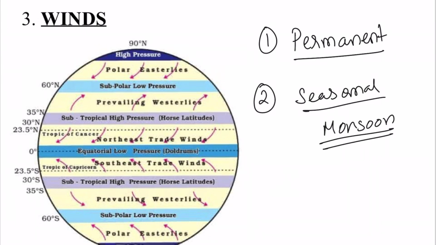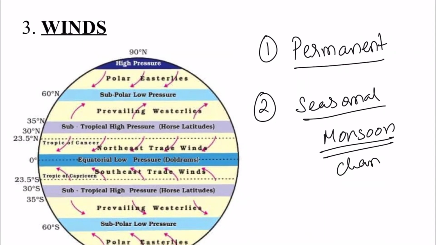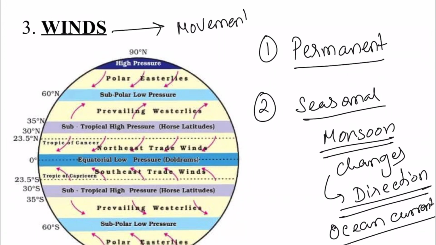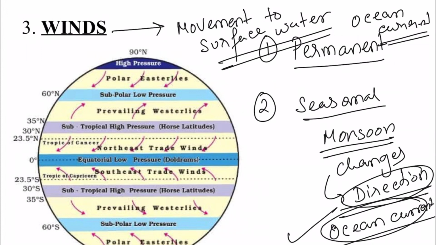So monsoon winds change their direction with the change in seasons. As the season changes, the monsoon winds will change direction. When the winds change direction, the ocean currents will also change their direction, because what the winds are doing is giving movement to the surface water, and that is how the ocean currents get their movement. So if the winds change their direction, the ocean currents will also change their direction.